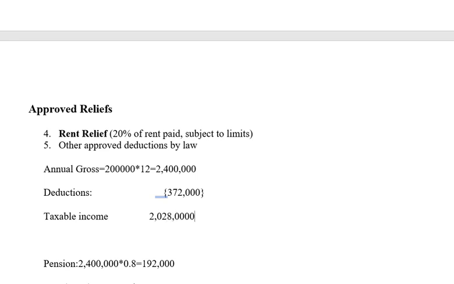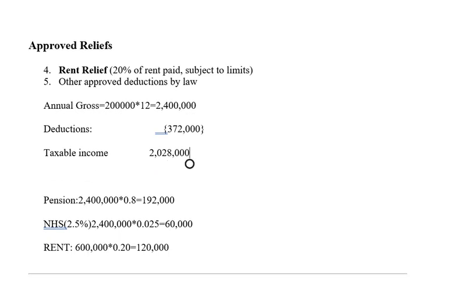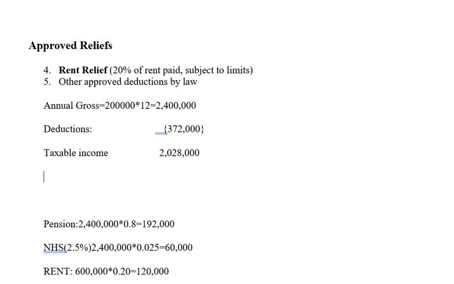2,028,000. This is what the tax will be based on. You understand now? And it is not that there is just one tax, one rate. There's what we call progressive rate. For instance, if you want to charge tax now, the first 800,000 naira from this 2 million naira is tax exempt. In other words, you're not going to pay anything on your first 800,000 naira.